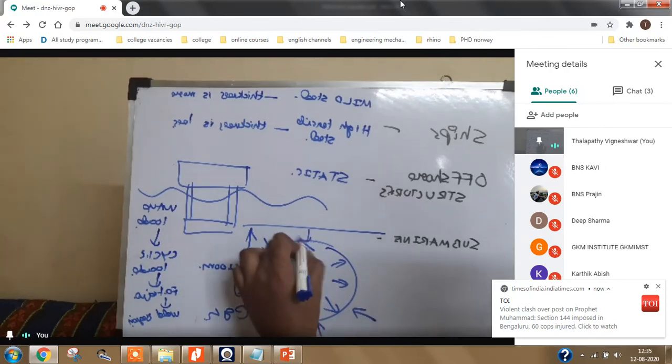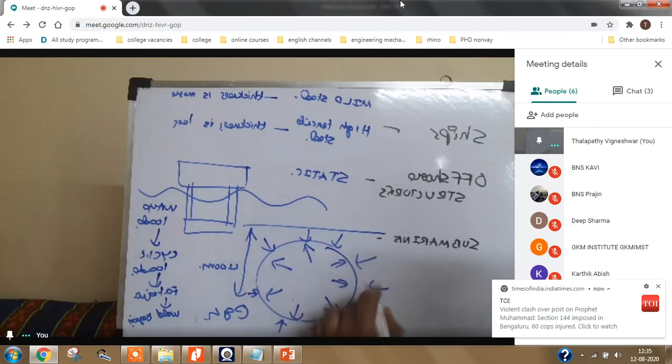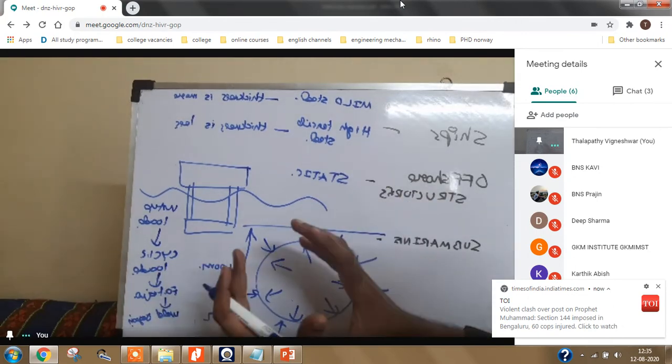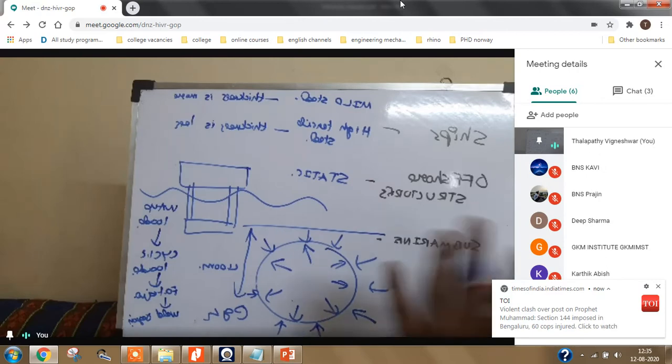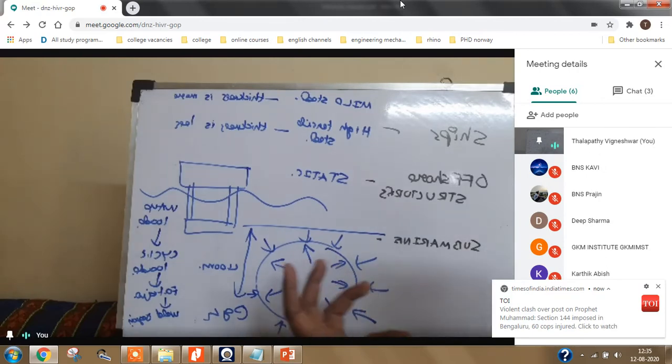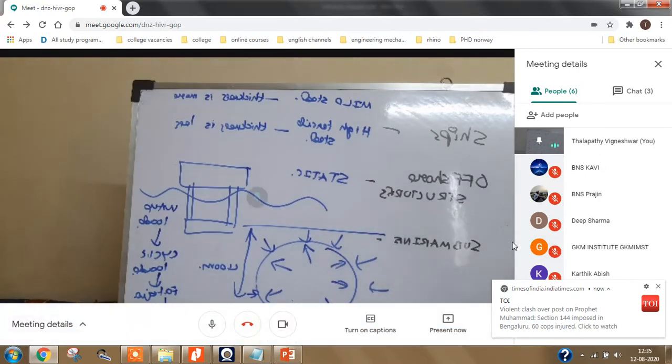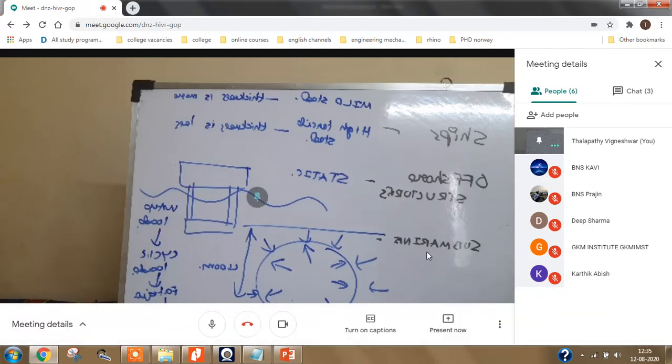This will try to compress the submarine shell, okay, and the shell should be able to withstand. It behaves like a pressure vessel. The shell should be able to withstand that huge hydrostatic pressure.